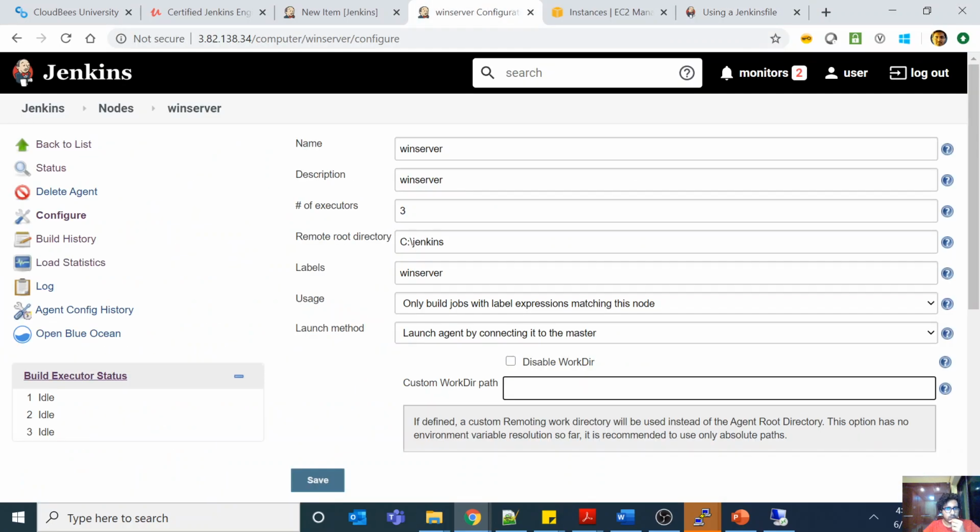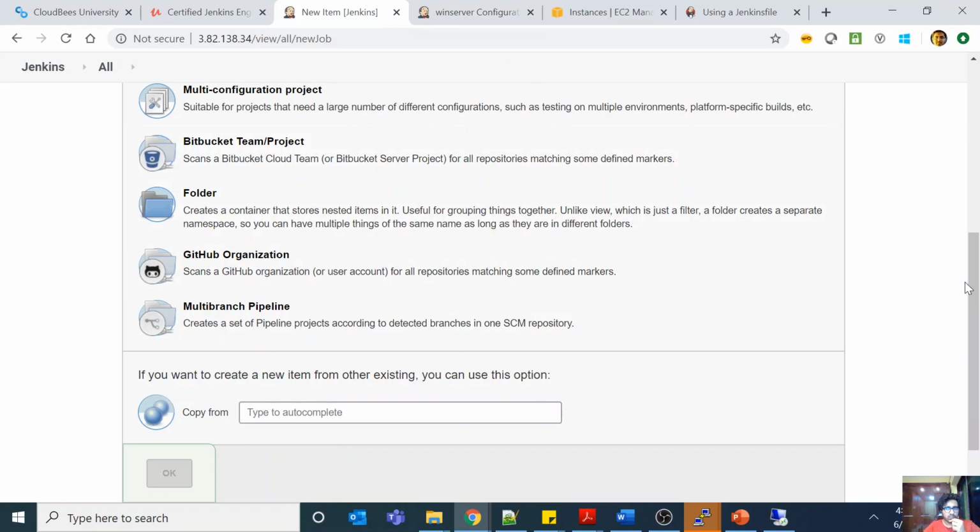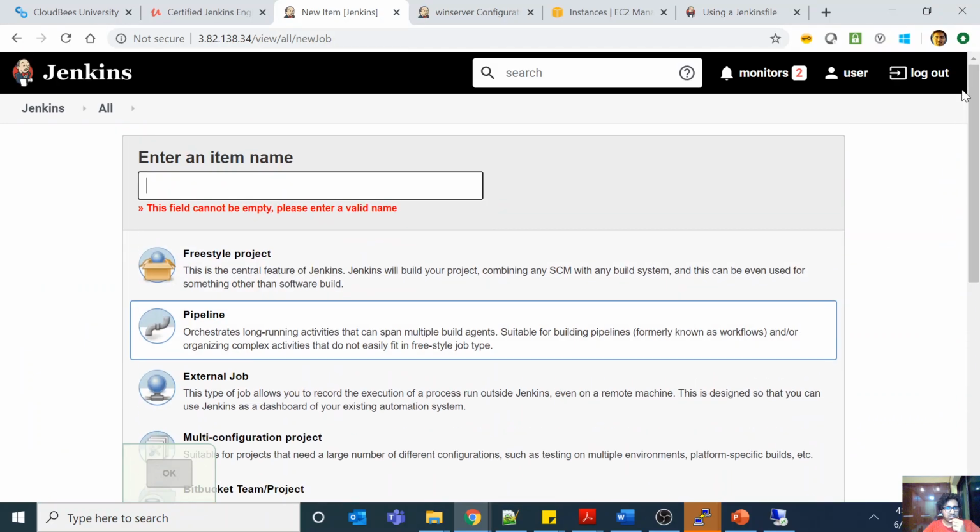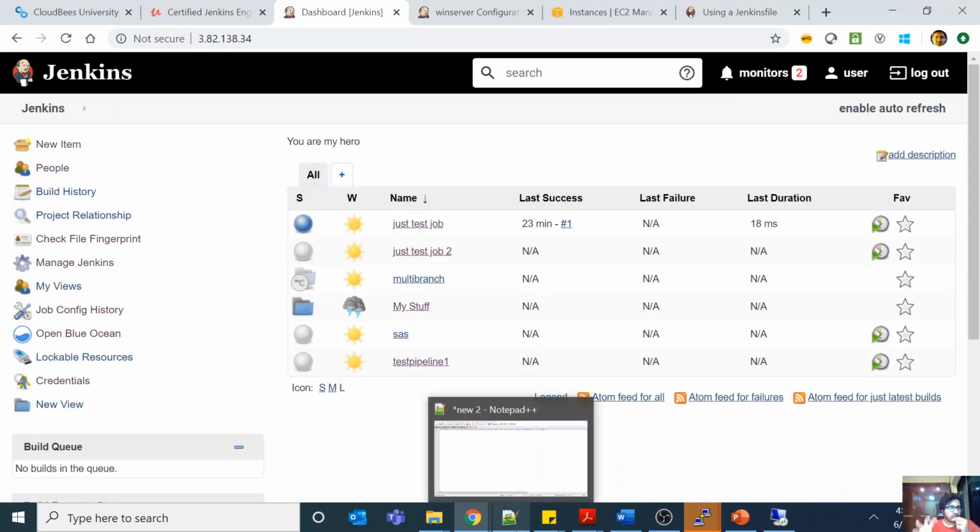For example, if I had written a freestyle job, all those steps of the job are not written anywhere, right? Nobody's documenting them, it's not in code as such. So it's very difficult to keep track of who changed what and to recreate it easily.